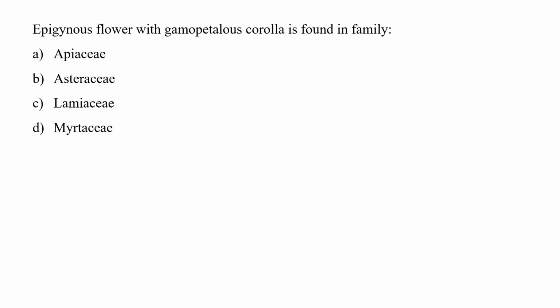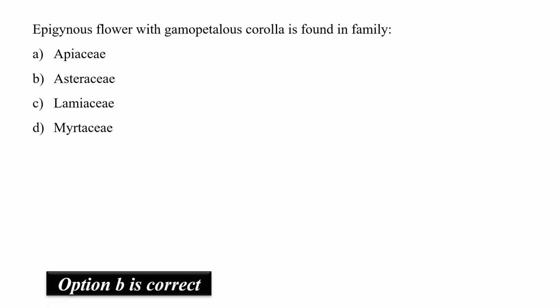But in Apiaceae family as well as Myrtaceae family, the corolla is polypetalous. So our correct option is B, that is Asteraceae, which has epigynous flowers as well as gamopetalous corolla.